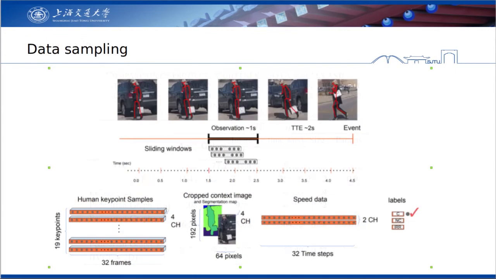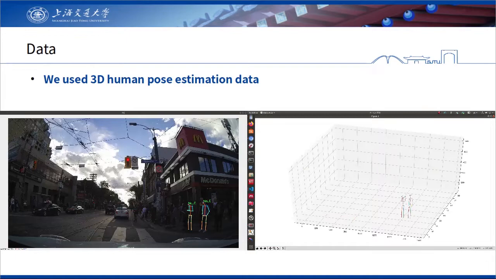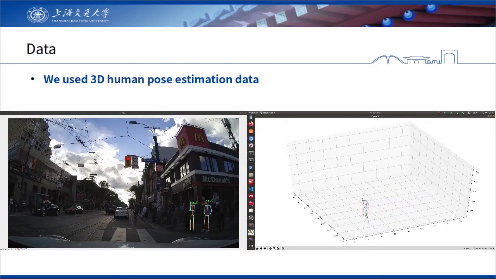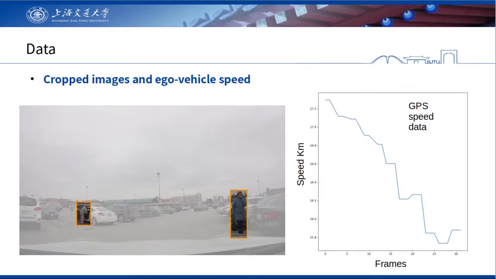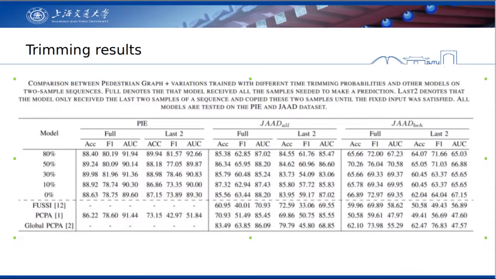Pedestrian Graph Plus takes a series of 32 frames of 19 human keypoints in 3 dimensions as input data. The last frame of the sequence together with the segmentation map is trimmed with the bounding box to form a 4-channel image. The GPS and OBD speed data are concatenated into 2 channels. In training, the sequences are randomly trimmed to preserve accuracy in short sequences.